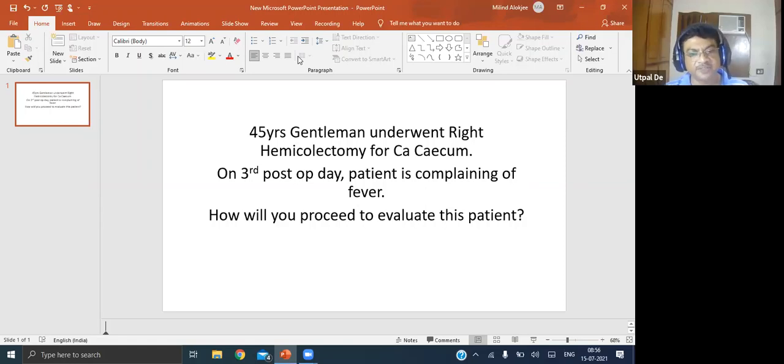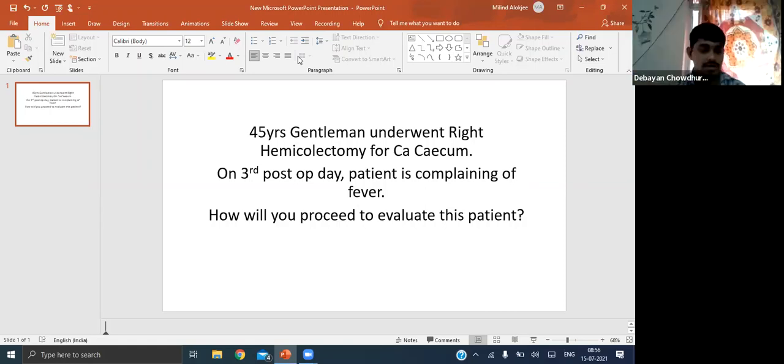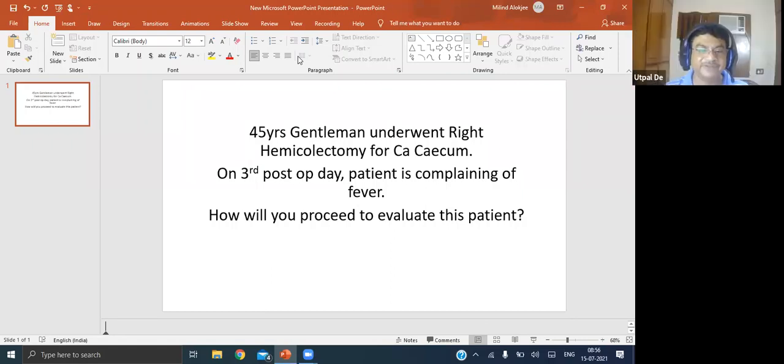What kind of fever do you expect in thrombophlebitis? High grade intermittent fever, associated with swelling and tenderness in the arm where the IV cannula has been inserted.